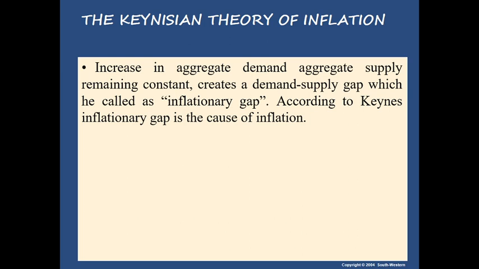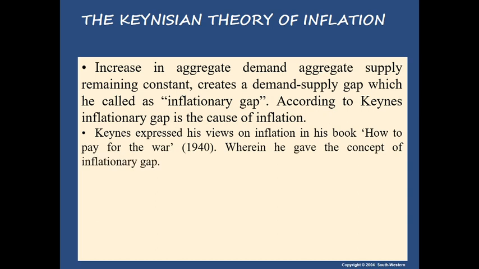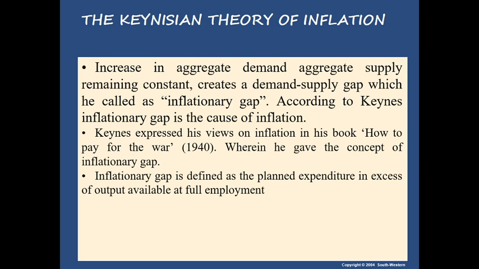So, dear students, remember, what is the inflationary gap? An increase in aggregate demand, with aggregate supply remaining constant, creates a demand and supply gap, and this gap causes inflation. Now, some history: from where did he take this view? Keynes expressed his view on inflation in his book How to Pay for the War in 1940, wherein he gave the concept of the inflationary gap.